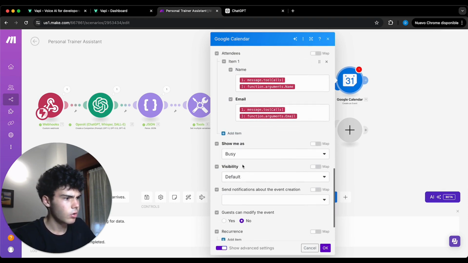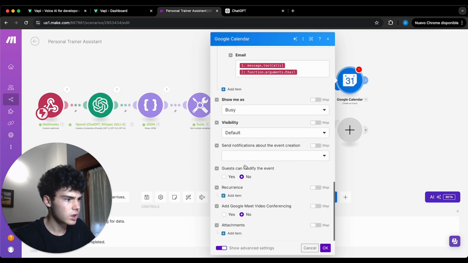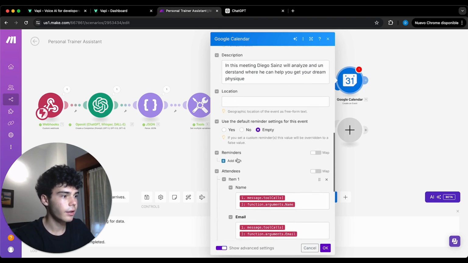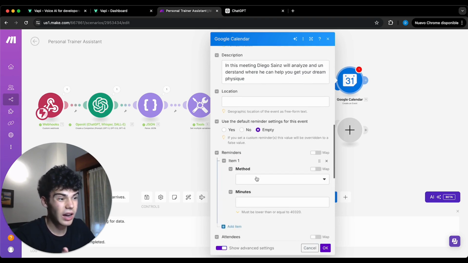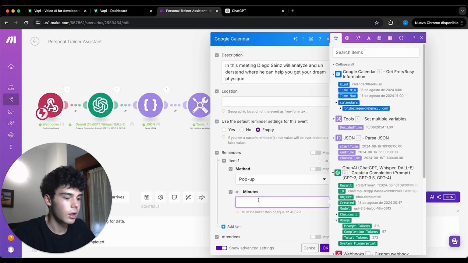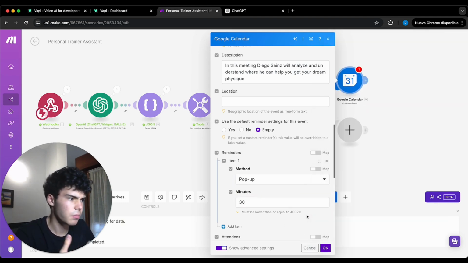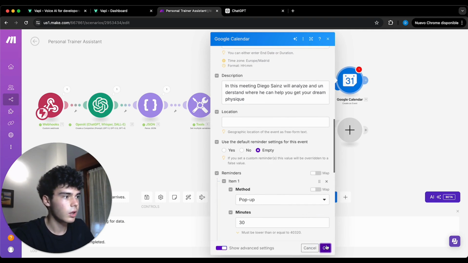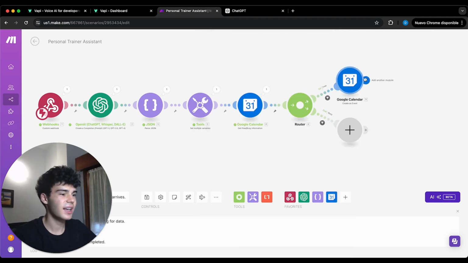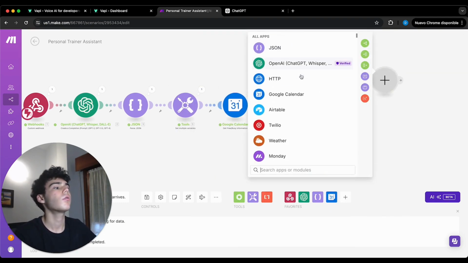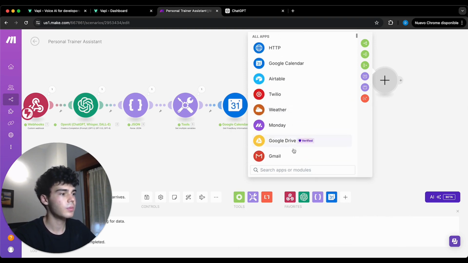After this, we don't have to change any of this, but we should add here Google Meet video conferencing in case we're gonna use Google Meet for this discovery call. And after, you can also put, if you want, a reminder. It's not really necessary. Why not put pop-up, and let's put around 30 minutes before, but it's not completely necessary. We click on OK, and then we're gonna send an email confirming that everything has been sent.